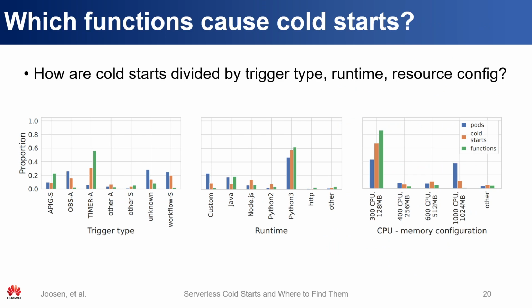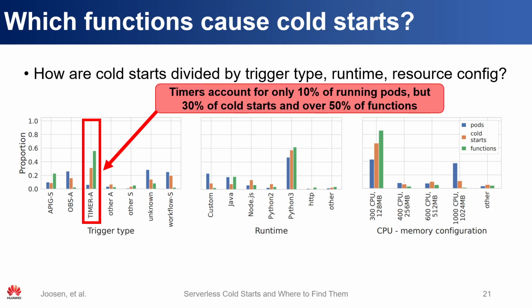Another interesting finding is that very different functions are responsible for the number of cold starts, number of running pods, and number of functions. Normally we have this idea of popular functions that cause many cold starts because of frequent scaling decisions and unpopular functions that contribute less to traffic. However, we found that there is a lot more nuance in this aspect of the data, and that this is not always the case.